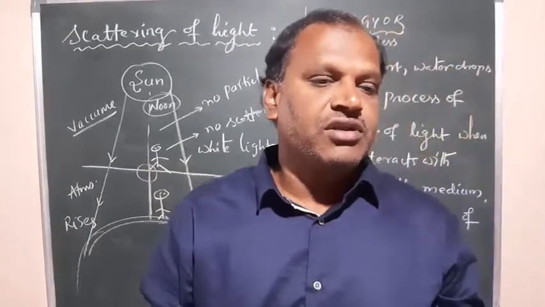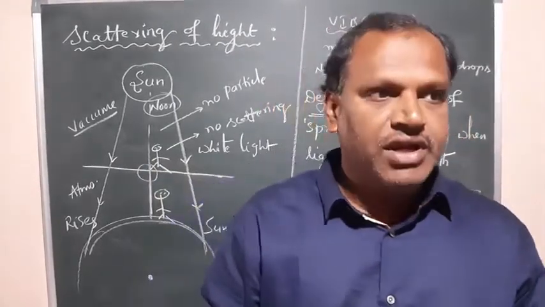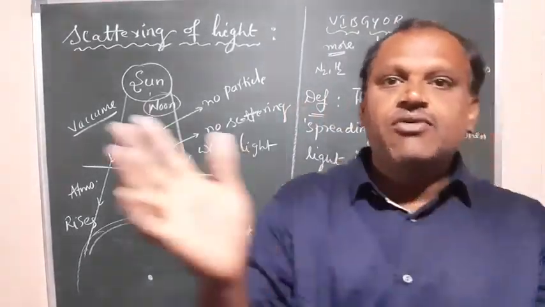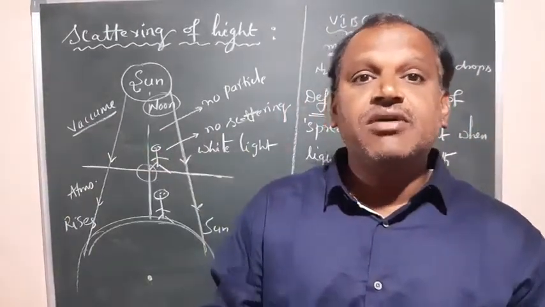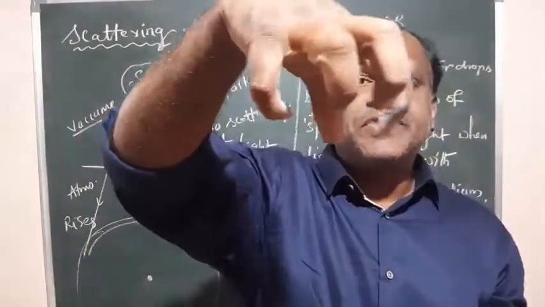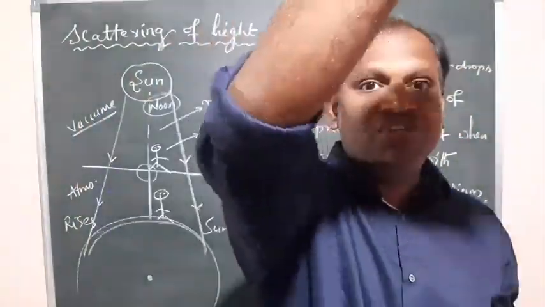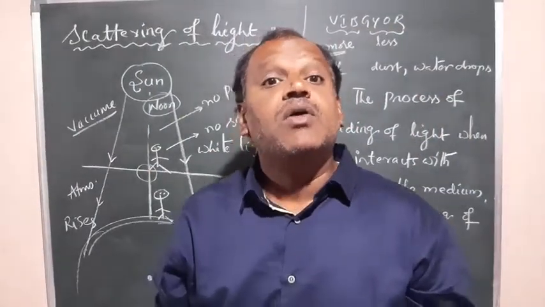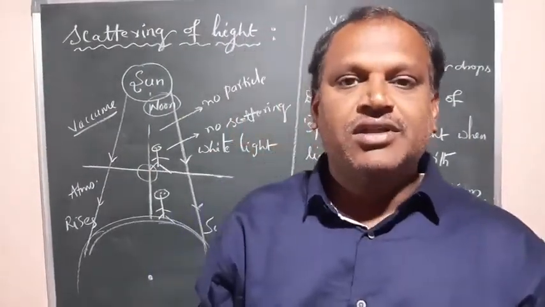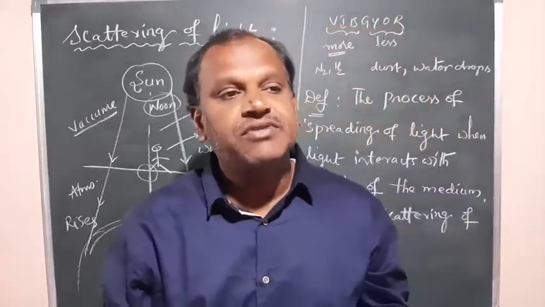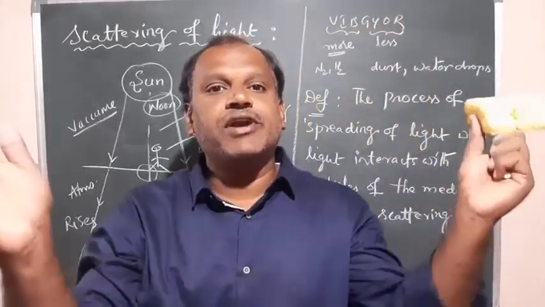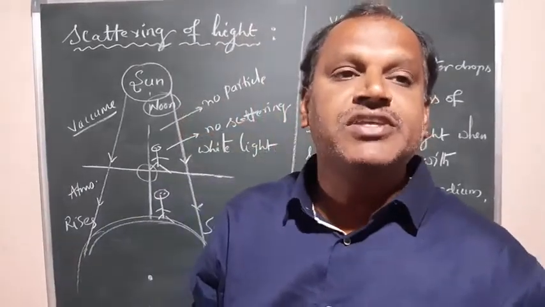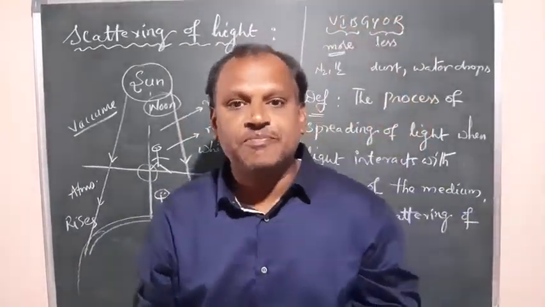All colors you get, from violet to red. That is the spreading of light, because the water droplets exist in the atmosphere. Because of that, the spreading of light takes place and the colored light can be formed. That is nothing but rainbow formation, isn't it?